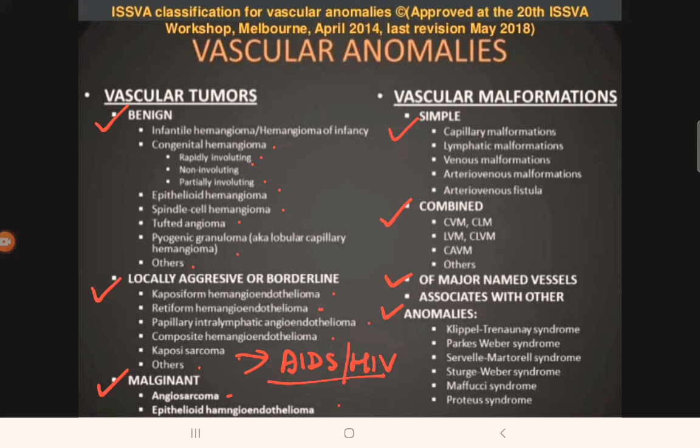They are capillary malformation, lymphatic malformation, venous, arteriovenous, and arteriovenous fistula. Then we have combined. Then some of them are related with major blood vessels. Then those related with syndromes, like Sturge-Weber syndrome, which is a very common syndrome you will see in your textbooks. Then Maffucci syndrome, Proteus syndrome, Parkes-Weber syndrome, and so on.